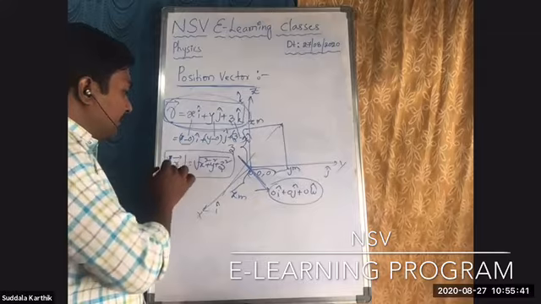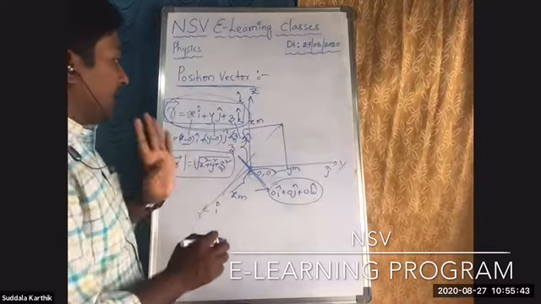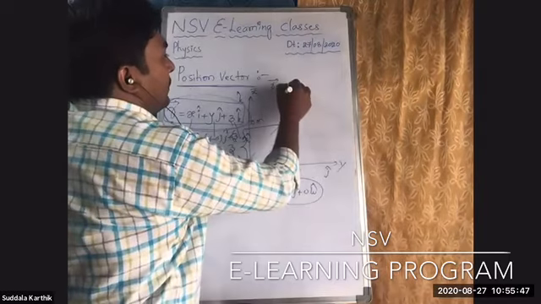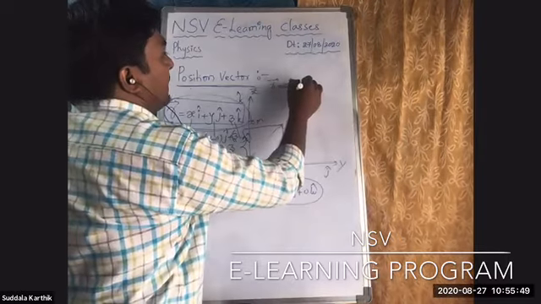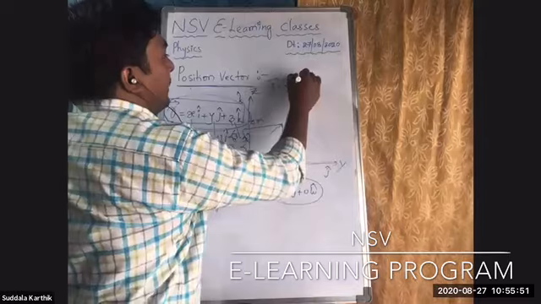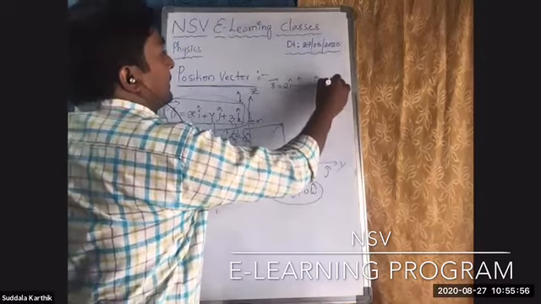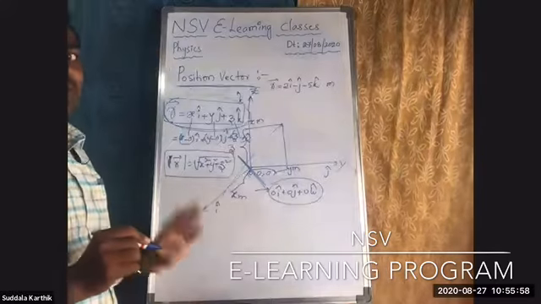Suppose they give a question: r bar is equal to 2 i cap minus j cap minus 5 k cap meters, position vector.